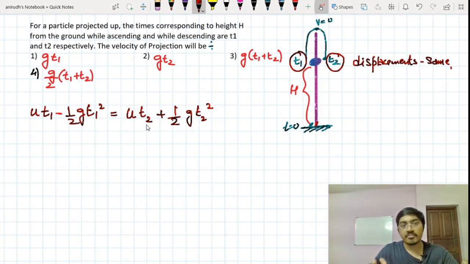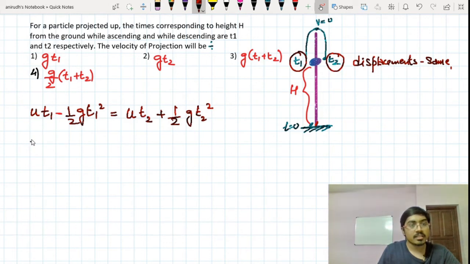As I told you, whenever you use the equation s is equal to ut plus half at square, v square is equal to u square plus 2as, s means displacement, not distance. Here when I talk about the displacement at t2, I just have to use that particular equation, s is equal to ut plus half at square. Distance is not considered over there. I am simply considering the displacement.